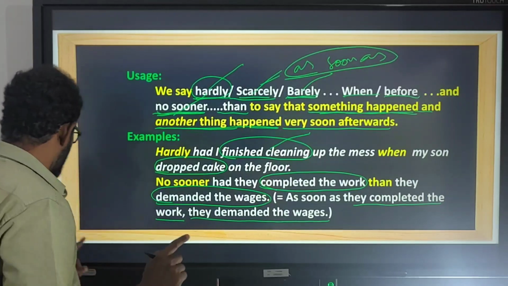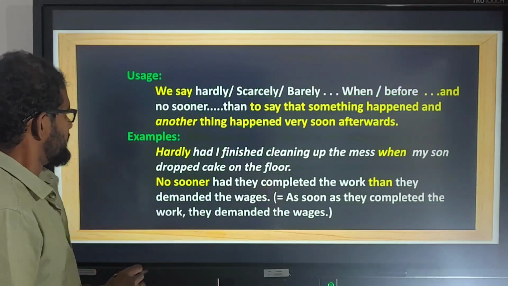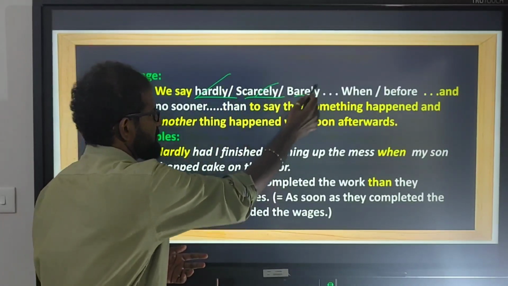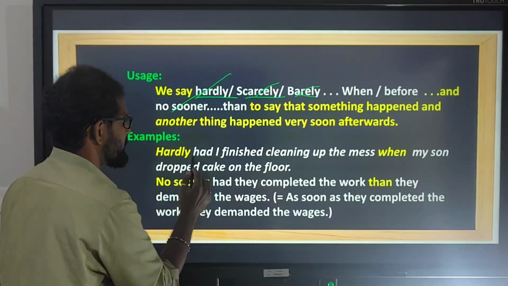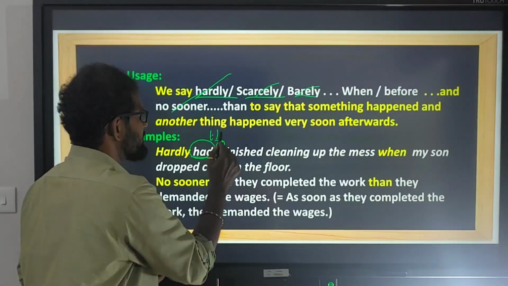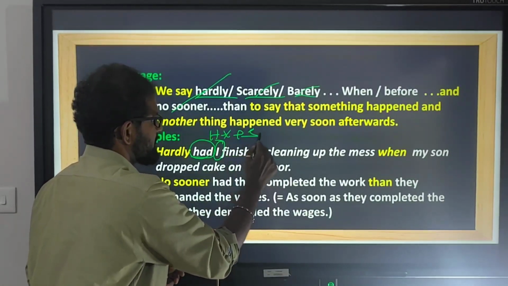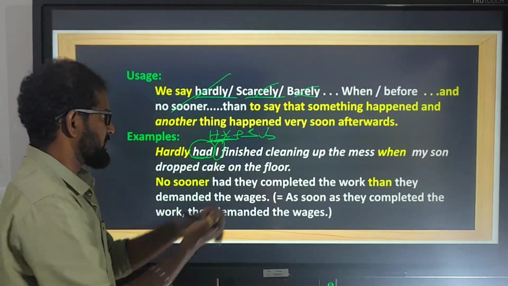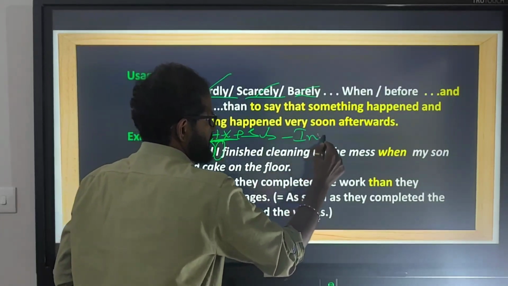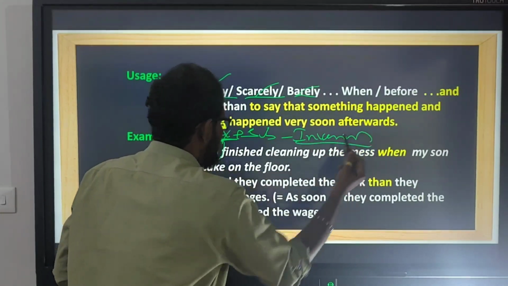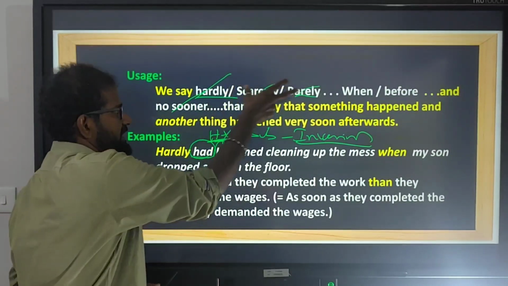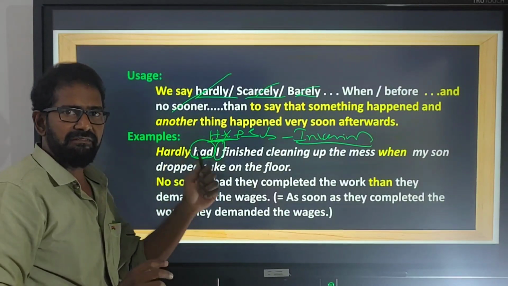Next thing, if you observe here, after these correlative conjunctions, after hardly, scarcely, barely, or no sooner, we need to use the helping verb and then the subject. So the helping verb comes before the subject. If the helping verb comes before the subject, that is called inversion. So we need to use inversion with these expressions.